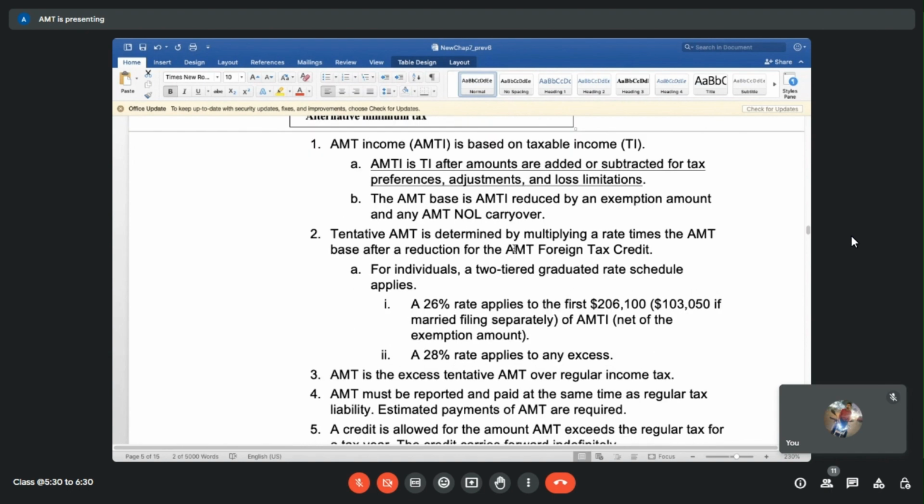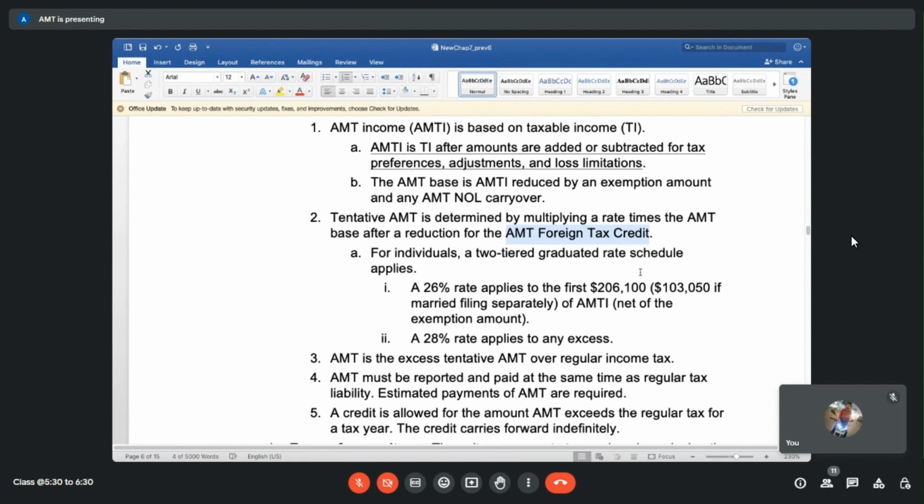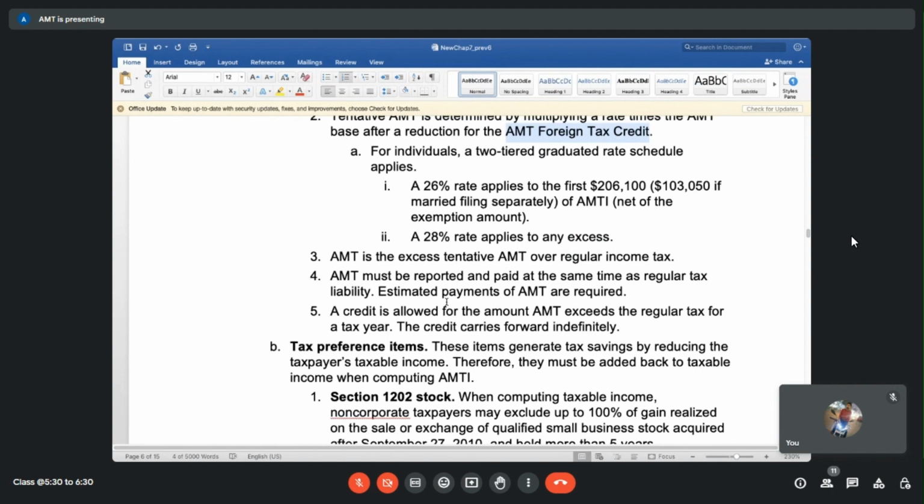Then there's something called the AMT foreign tax credit as well. We have seen foreign tax credits; most of our clients have them. Just as the tax credits get carried over from one year to the next year, similarly AMT foreign tax credits will also get carried over. We have already seen this 26%, 28% and all.